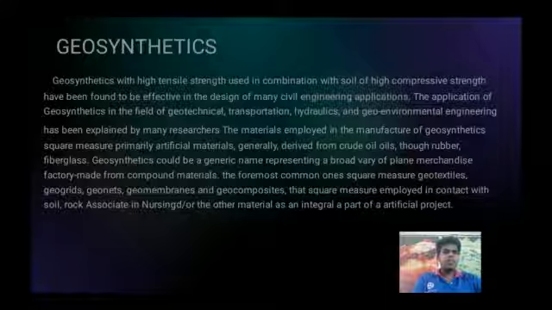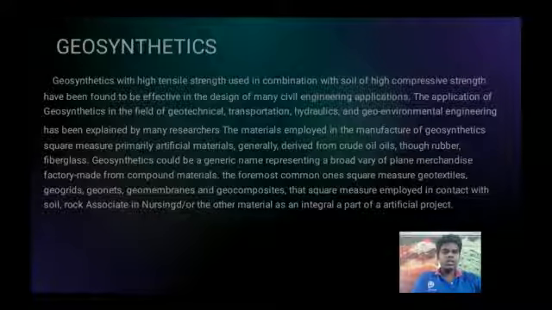The materials employed in the manufacturing of geosynthetic are primarily artificial materials, generally derived from crude oils or through rubber, fiberglass. Geosynthetic is a generic name representing a broad range of planar products factory made from polymer material.